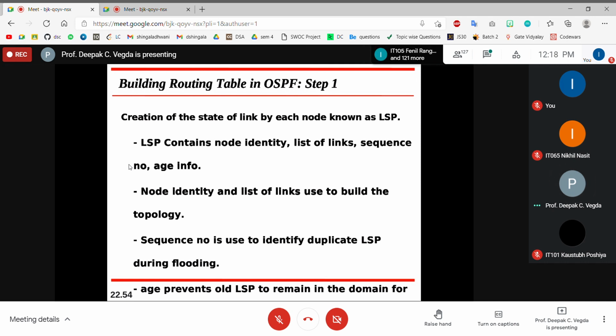Another thing: node identity, list of links, and sequence number and age information. Which sequence number you are using, and age information. Age information will be a time clock. So you may say, sir, why is age information there?